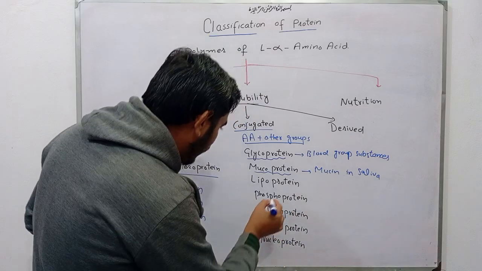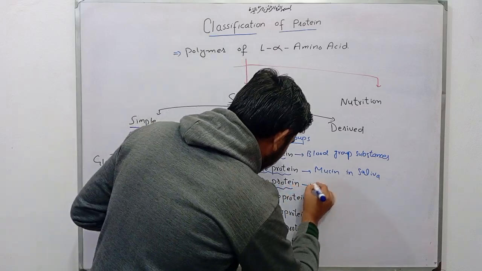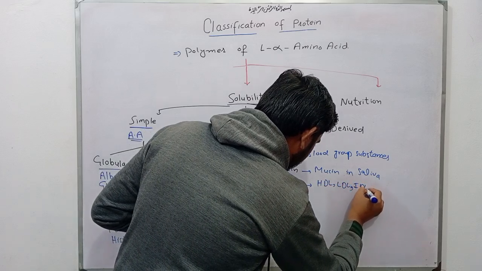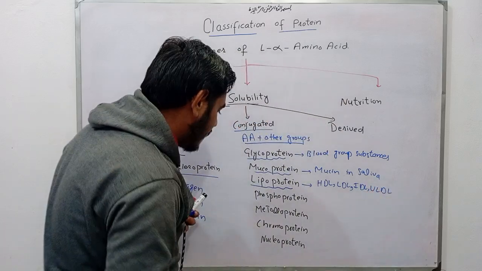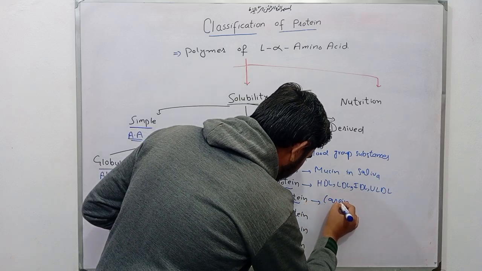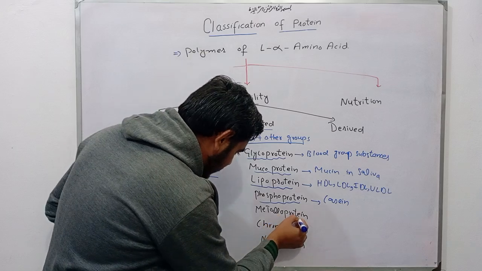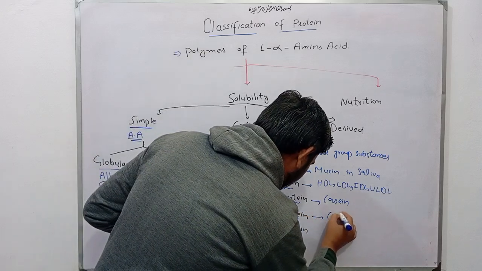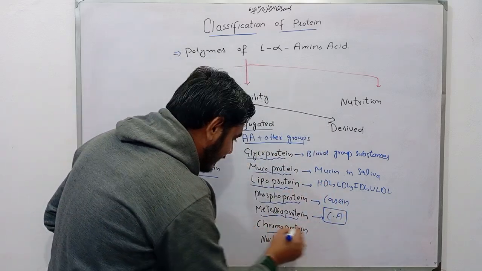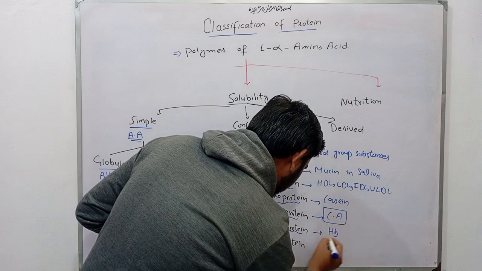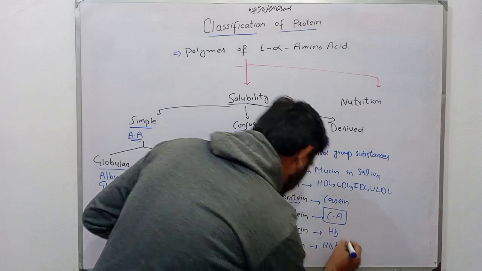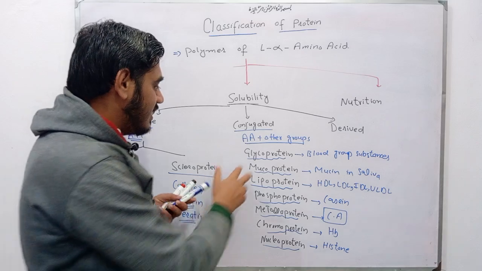Lipoprotein examples are HDL, LDL, IDL, VLDL. Phosphoprotein example is milk protein, that is casein. The example of metalloprotein is carbonic anhydrase. It contains zinc as metal. Chromoprotein, chromo means color, the example is hemoglobin. And nucleoprotein, the example is histone. So these all are the conjugated proteins with their examples.